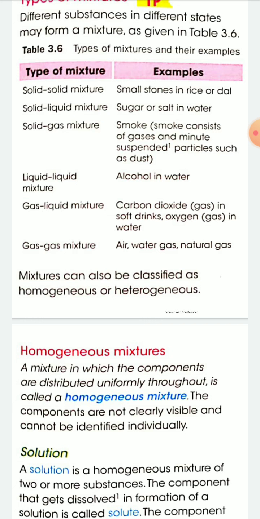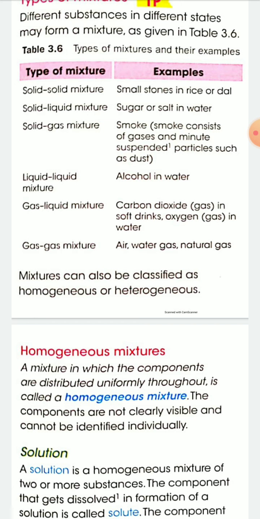Now, mixtures can also be classified as homogeneous and heterogeneous mixtures. First, homogeneous mixture. A mixture in which the components are distributed uniformly throughout is called a homogeneous mixture. That is, the components are mixed equally.